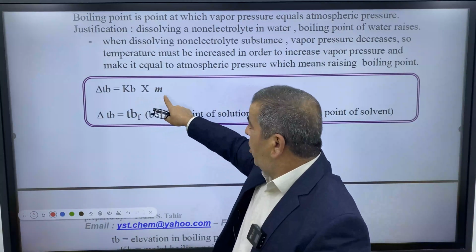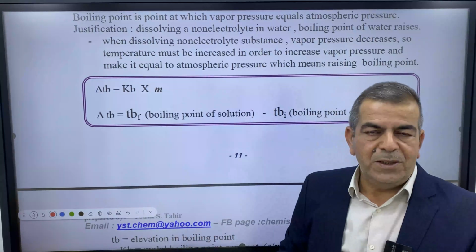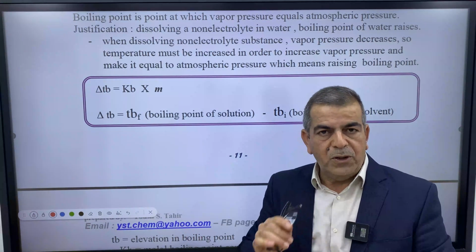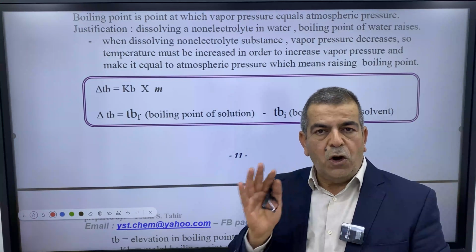We're going to find the change, or the elevation, of the boiling point by multiplying the molal concentration of the solution times Kb. What is Kb? Kb is the constant of boiling point elevation. Each solvent has its own Kb.